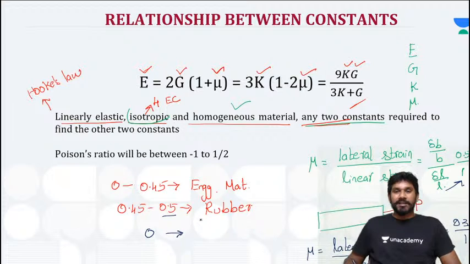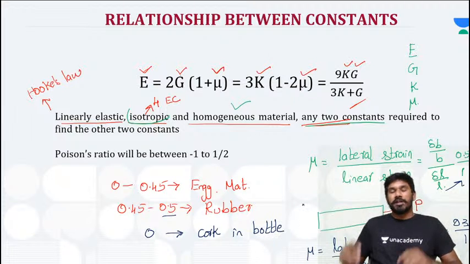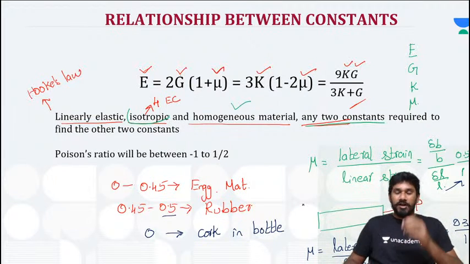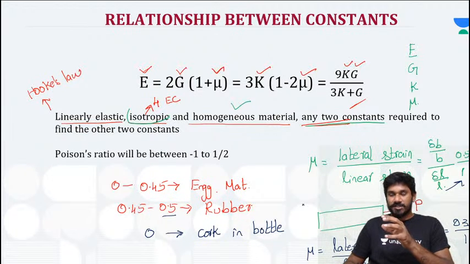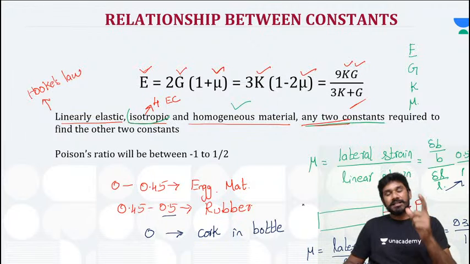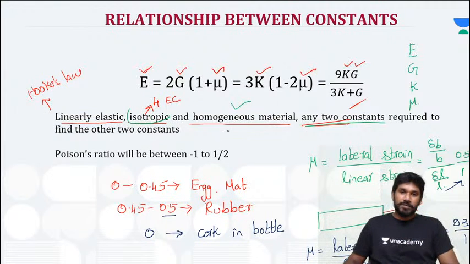That is an example of a cork in a bottle. If you fit a rubber cork or a wood cork in a bottle, there is no deflection in lateral strain, but there will be an increase in length on the linear side. That's why the Poisson's ratio is 0.